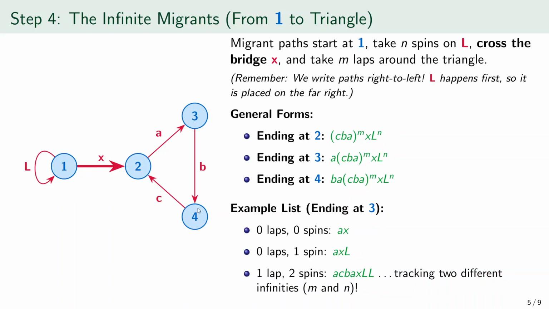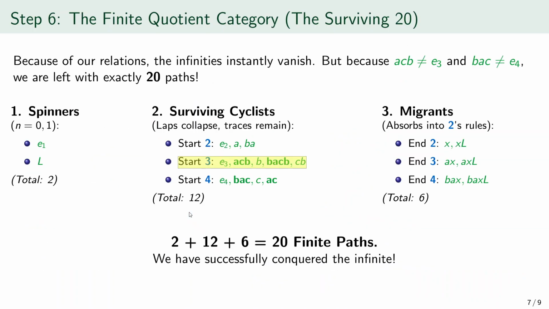The path BACB means first B from 3 to 4, then C from 4 to 2, then A from 2 to 3, then B from 3 to 4, so it starts at 3 and ends at 4. The path CB means first B from 3 to 4, then C from 4 to 2, so it starts at 3 and ends at 2. Starting at 4, the surviving paths are the identity path at 4, then BAC, then C, then CAC.